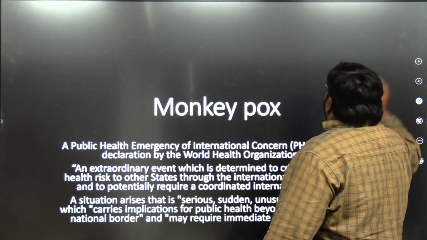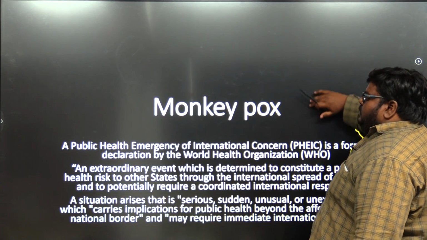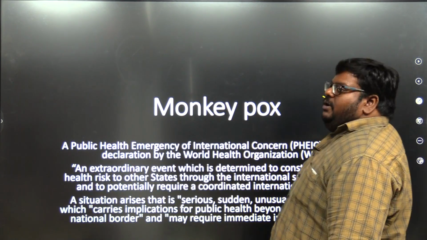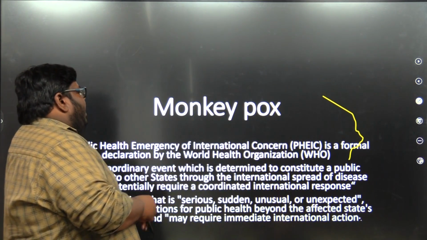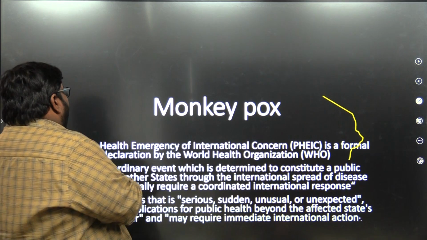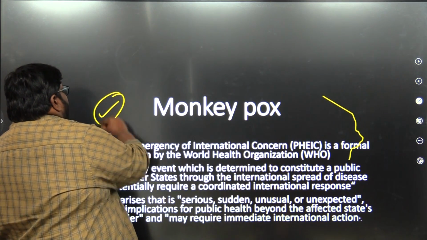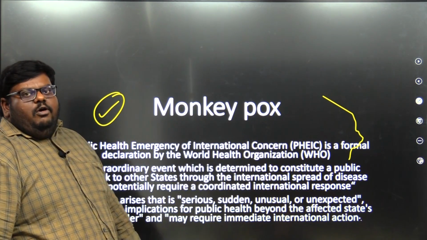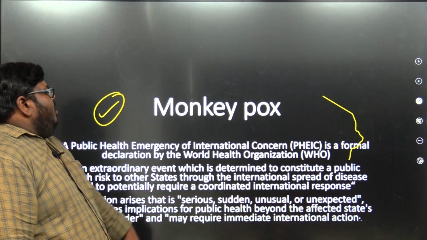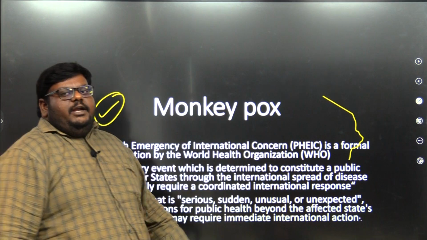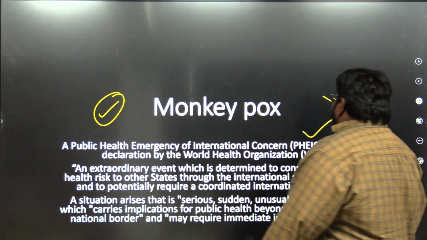Let's go through the next slide. Let's see about monkeypox. Monkeypox, we can see it all over the news recently. WHO has given an alert to all the government leaders and people from government functionaries to be alert about a public health emergency of international concern. It has given a term, PHEIC.